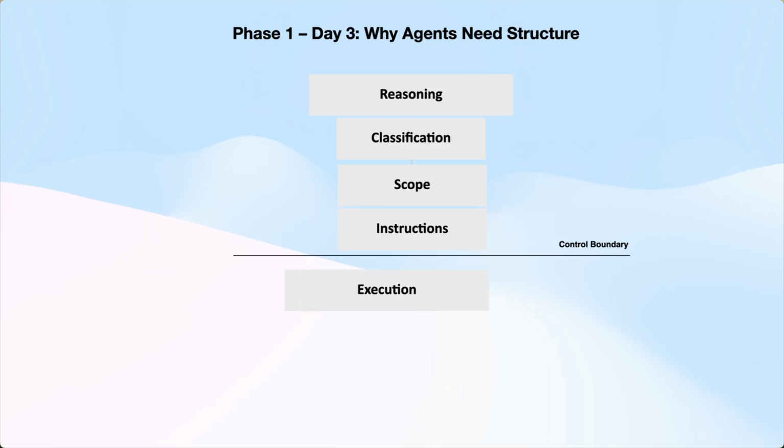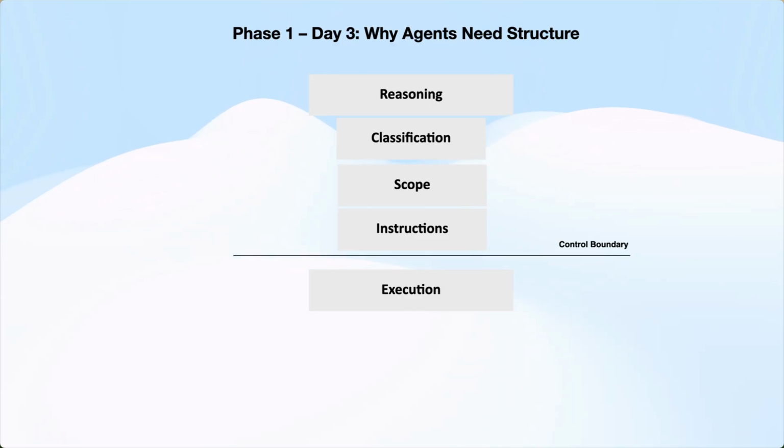Execution happens on the other side of the boundary, and execution is where state changes occur, creating records, updating data, deleting information. If the system mutates state, it is execution. But not all execution carries the same risk. So enterprises don't allow execution to happen in one way.